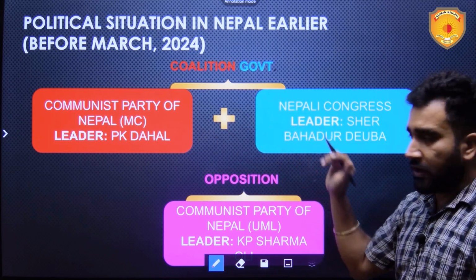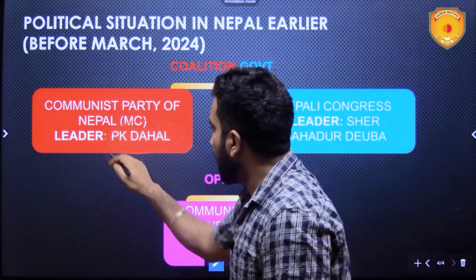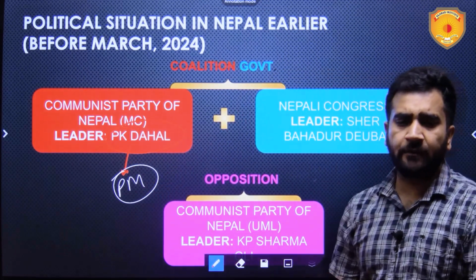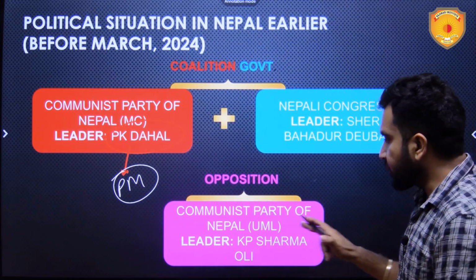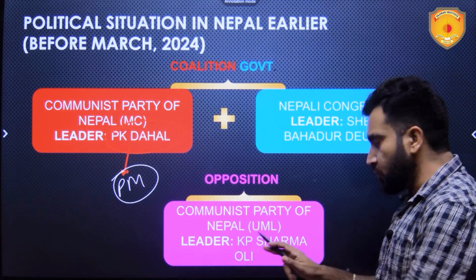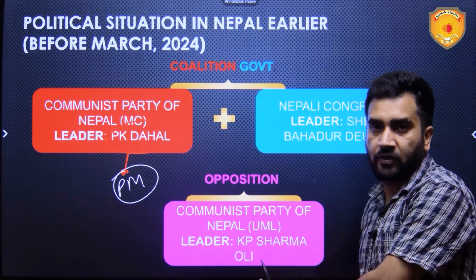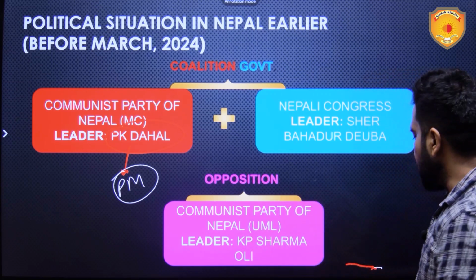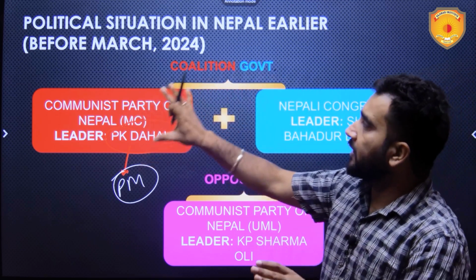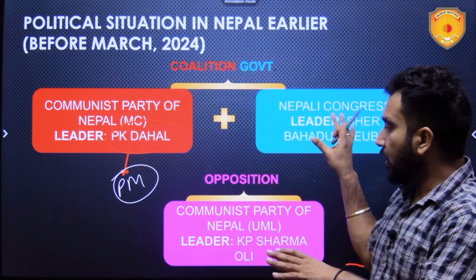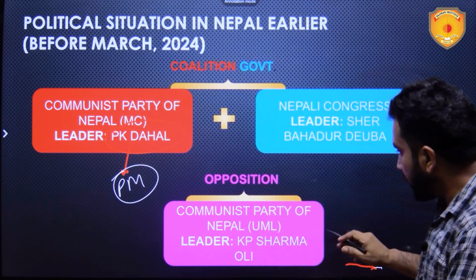They were having the coalition government, and the leader of the Communist Party of Nepal, Maoist Center, was the PM. The Communist Party of Nepal, Unified Marxist Leninist, UML, led by KP Sharma Oli, was in opposition. So this was the situation from 2022 till March 2024. What happened in March 2024?